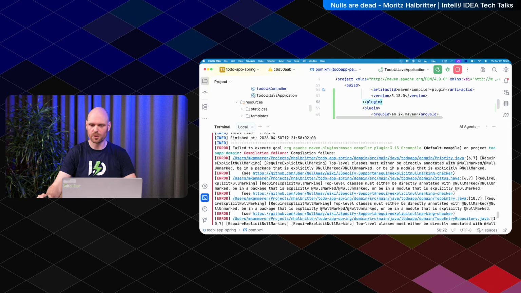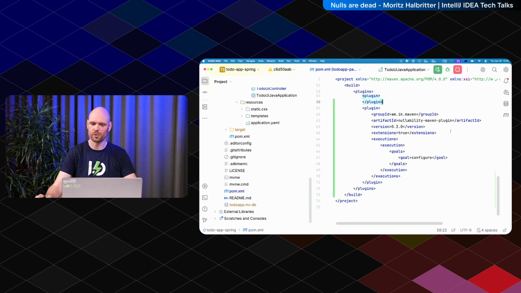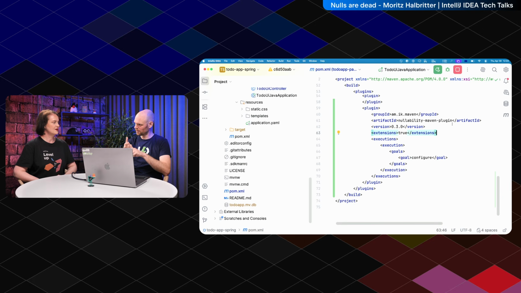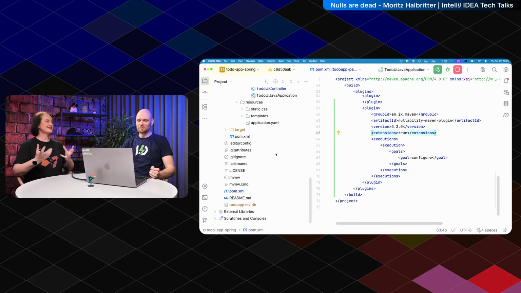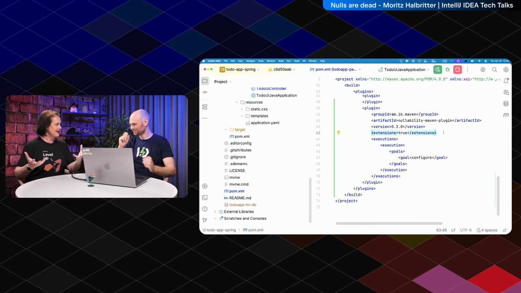And the first thing it's going to do is scream at you that there is NullMarked missing. So what's NullMarked? NullMarked is one of the 4 annotations which are in JSpecify. Yes. Okay, there is NullMarked, there is @Nullable, yes, @NonNull, yes, and NullUnmarked. This is where the fun begins. Okay. What does this mean? We're going to see. I mean, nullable and non-null makes sense, you know.